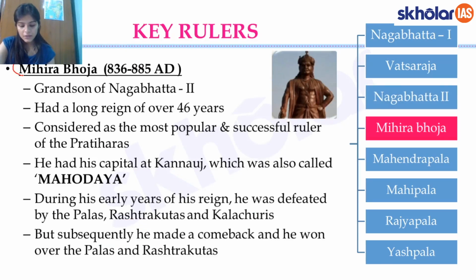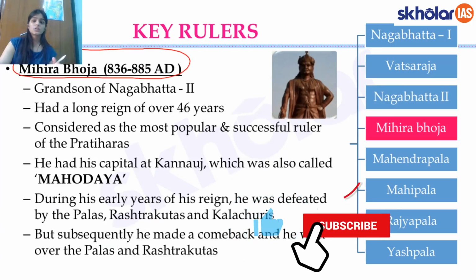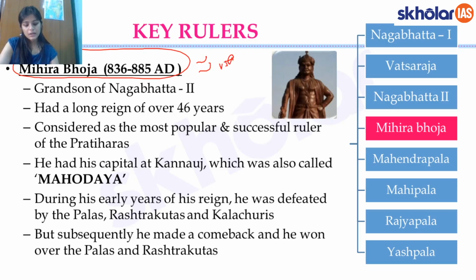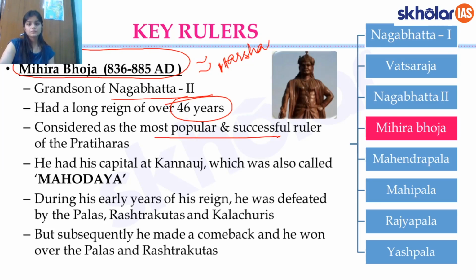Next that you have here is Mihir Bhoj. Mihir Bhoj is the most important, the most crucial. He's equivalent to the stature that Harsha had at a time. So just as much as you remember Harsha, try to remember Mihir Bhoj also. Now Mihir Bhoj was the grandson of Nagabhatta II, and he had a long reign of almost 46-48 years, and he is considered the most powerful and the most successful ruler of the Pratiharas.